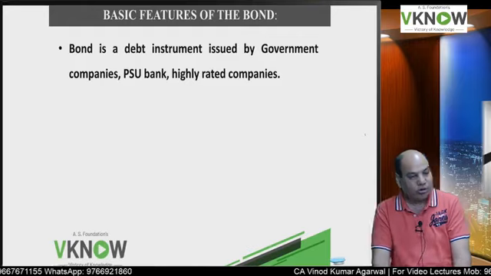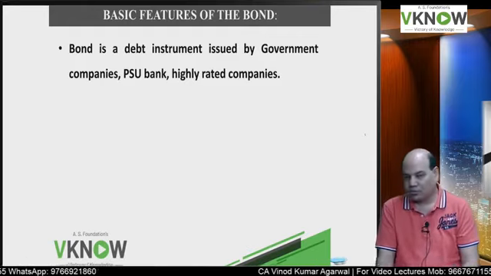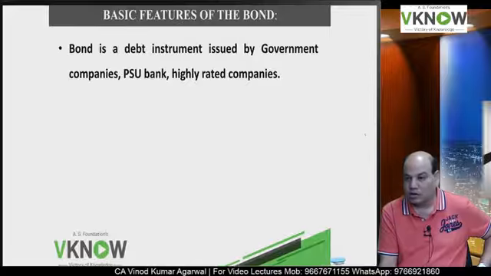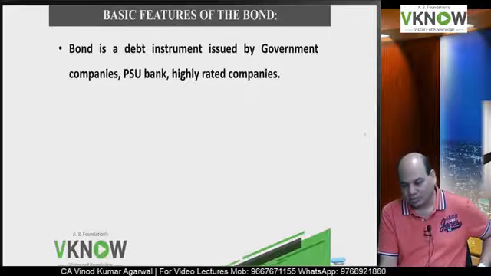Now I am going to tell you about the basic features of a bond. For the first 5-10 minutes we are only going to start the concepts, develop the basics, develop the concept behind it, and then you will be able to understand. So the basic features of the bond, paragraph 2 in your book: first, it is a debt instrument issued by government, companies, public sector undertakings, banks, and highly rated companies.